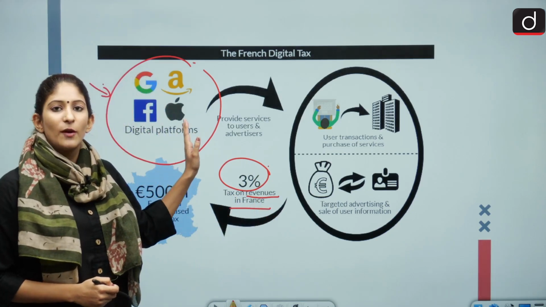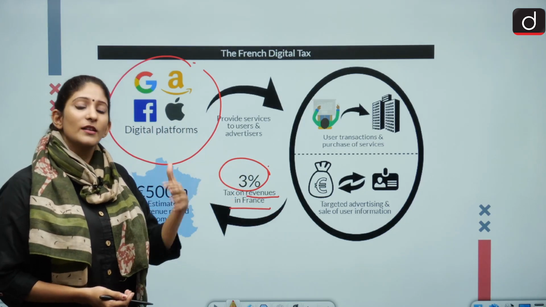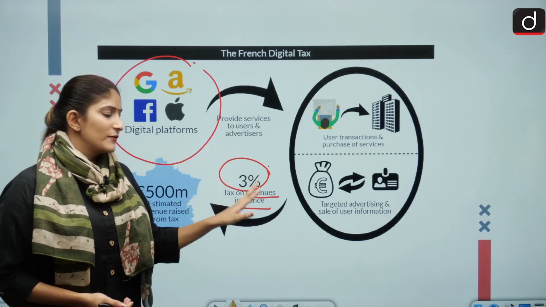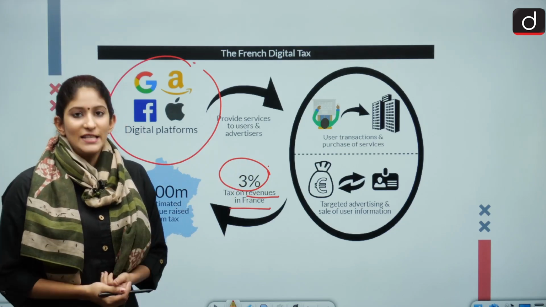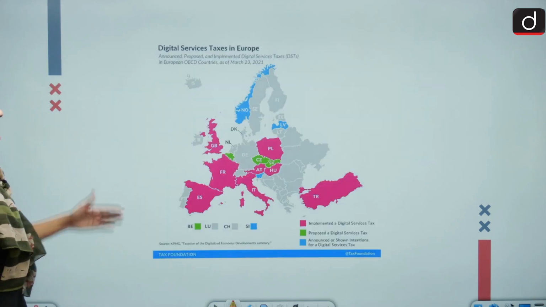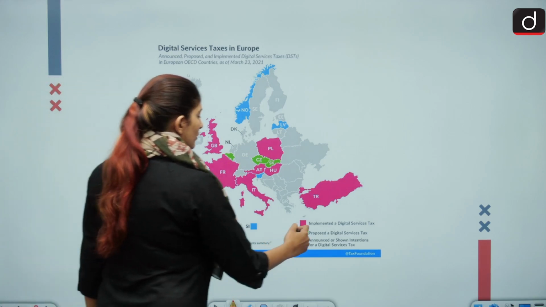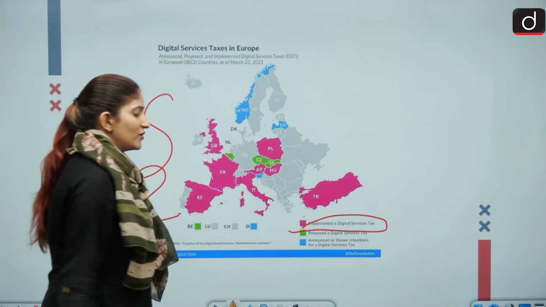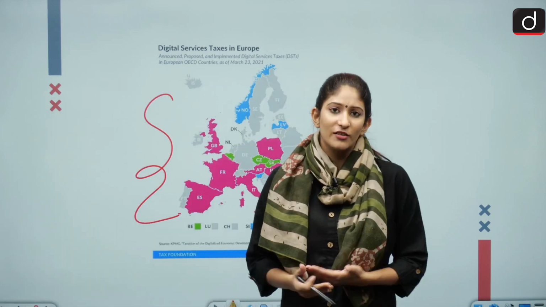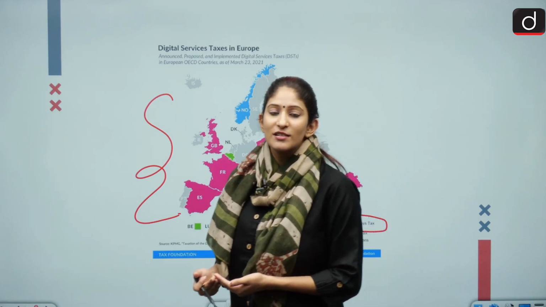Now these particular platforms are American-based companies. So there were many strained relations, many strained exchanges of words when they used to talk about this taxation. But now after this, France will withdraw this tax and has welcomed this effort from the Biden administration. And this map will also show you the digital service tax in Europe. Now as you can see, in the EU, the pink region shows implementation of digital service tax. So big trading regions such as France and the European Union are implementing digital service taxation.